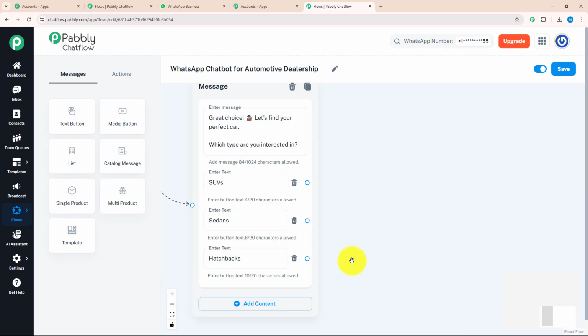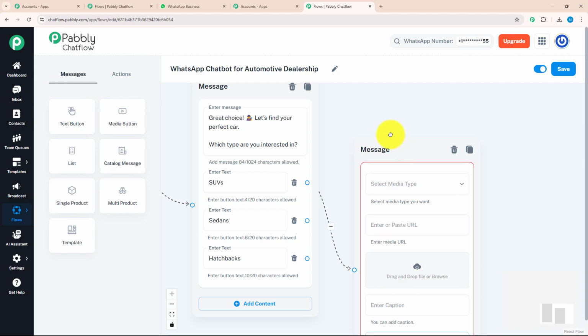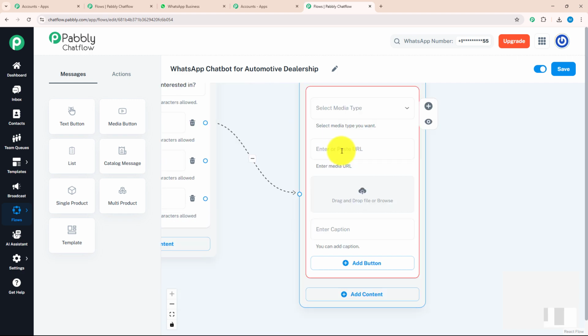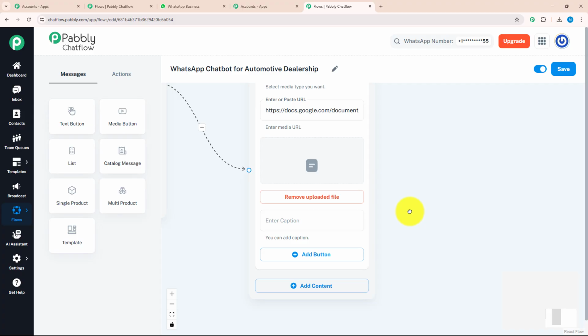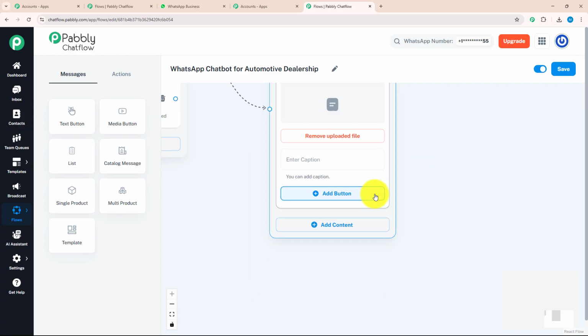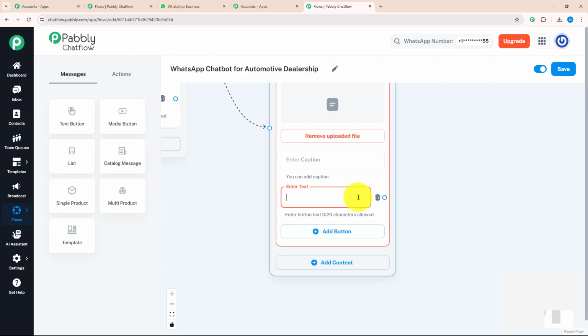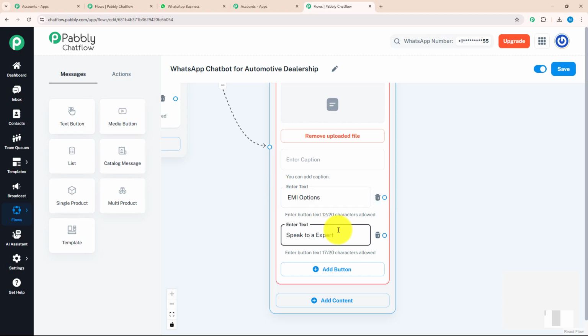After entering all 3 options, I will give a brochure for each option. For that, I'm going to drag and drop this option and select the media over here because I want to give a brochure. And I will enter a URL of my brochure like this. And you can see it is updated successfully. After that, I will add a few action buttons. For example, EMI option, speak to an expert.